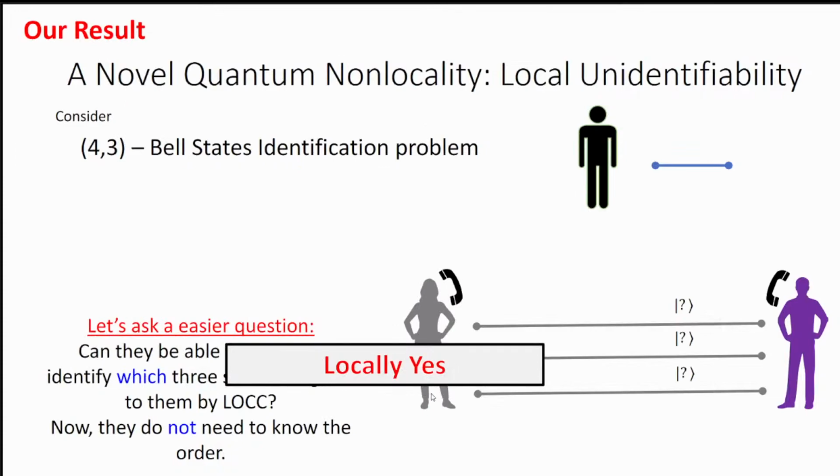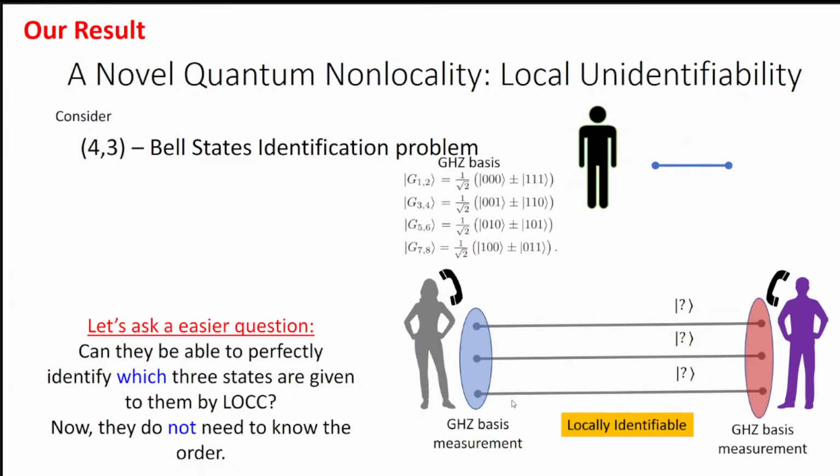So we have shown in our work that it is locally possible. By LOCC, they can identify which particular 3 states have been given to them, but they cannot know the order. That is, it is unmarkable. How will they know which 3 states are given to them?